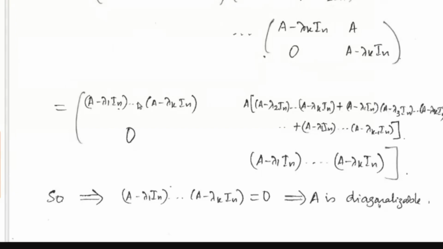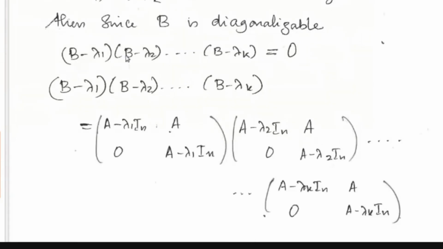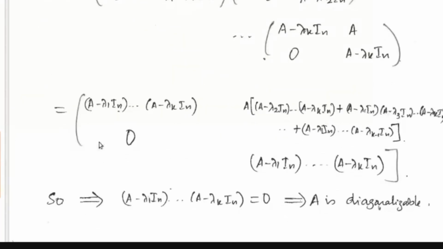So again note that lambda 1, lambda 2, etc. up to lambda k are the distinct eigenvalues of A. I already mentioned that the distinct eigenvalues of A and B are the same. I repeat, distinct eigenvalues. The multiplicity of these eigenvalues can change. So here you get this matrix is equal to the 0 matrix, because we have already written B minus lambda. This product is equal to the 0 matrix. That means from this you will get A minus lambda 1 In etc. up to A minus lambda k In is equal to the 0 matrix.